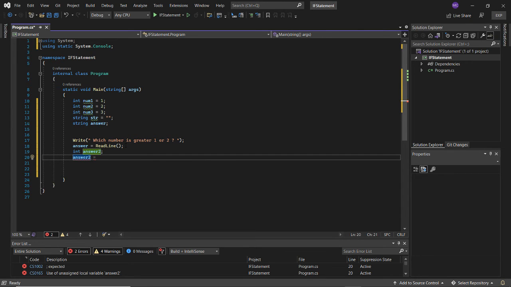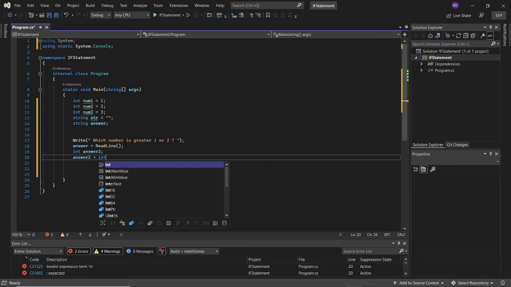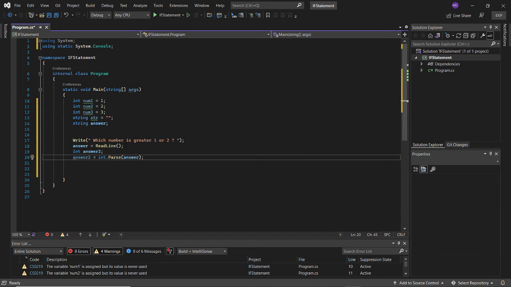2 equals. Now remember I was telling you about converting or encapsulating a data type into another data type. This is what I'm doing right now. And that's why I have the int parse, and we're parsing the variable answer.